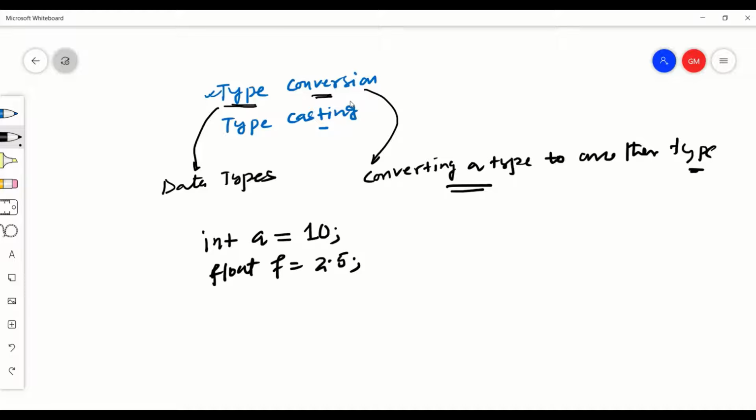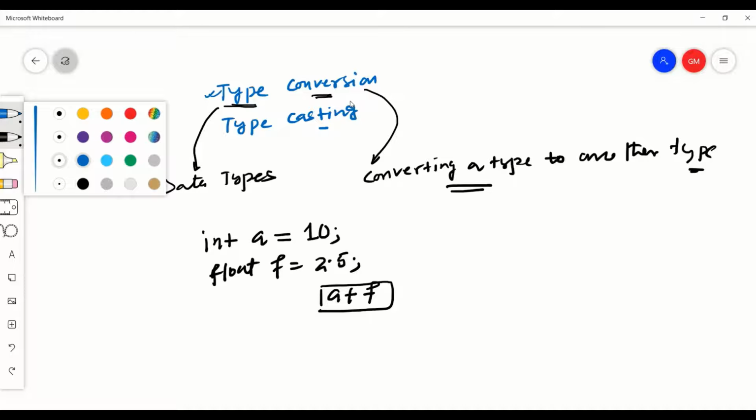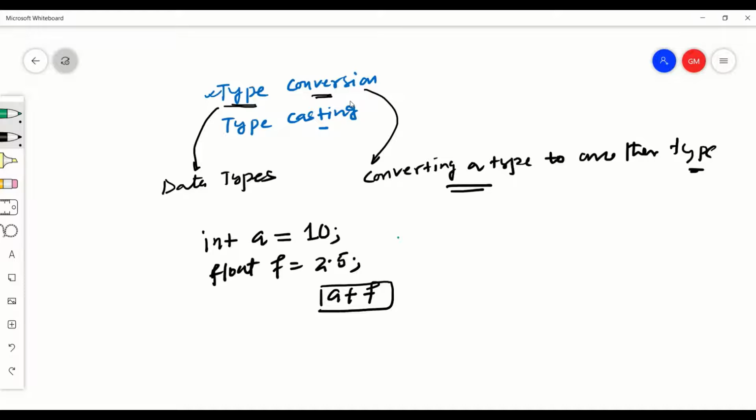Suppose I want to solve an expression, something like this, a plus f. Okay, so now let's understand this expression. Look at this carefully. What I have written is a plus f.